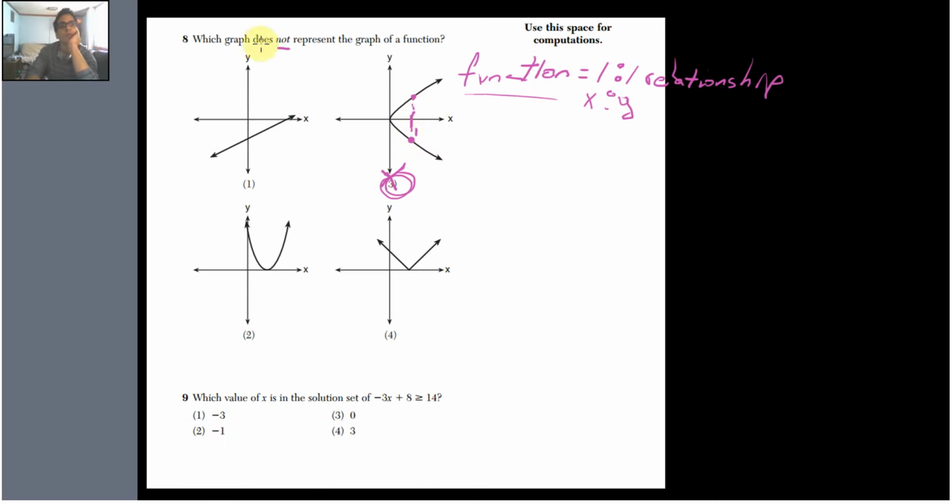So in this graph, every x point that we pick, if you draw vertical lines, they're only touching one spot, right? They're only touching one spot. So that is a function. In this case, no matter what you pick, no matter where you are, it's corresponding to one x value.